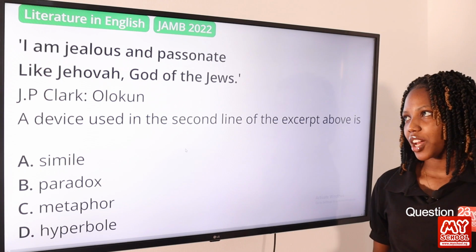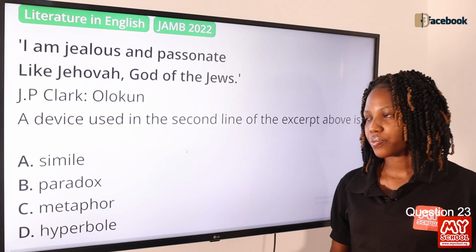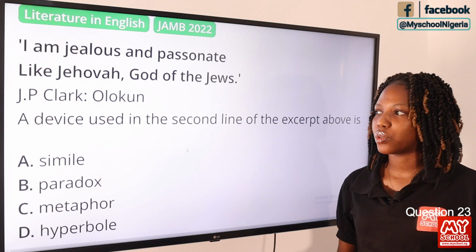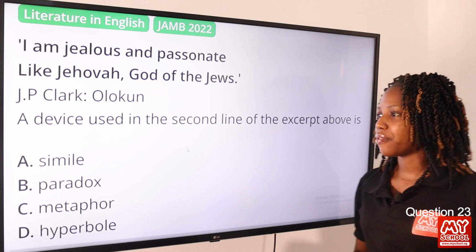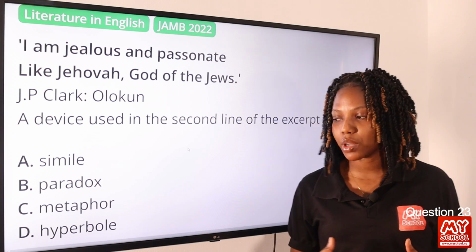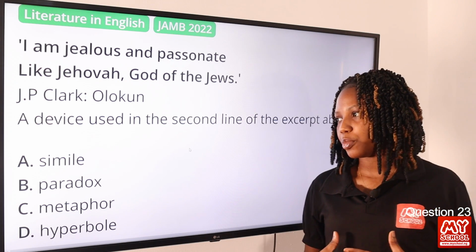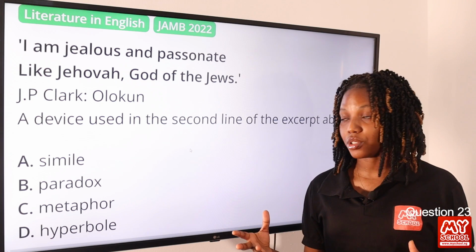Question 23. I am jealous and passionate like Jehovah, God of the Jews. This is from J.P. Clark's Ozidi. A device used in the second line of the excerpt above is dash. Option A, simile. Option B, paradox. Option C, metaphor. Option D, hyperbole. The answer to this question is obviously option A, simile.